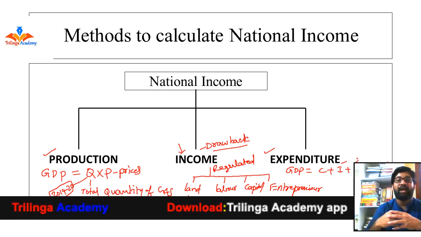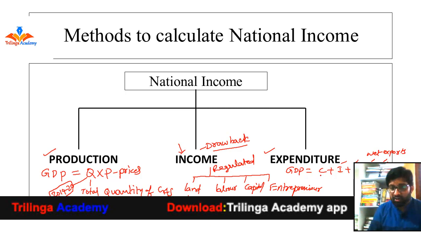Every year the government enacts a budget. That budget is spent as government expenditure in the economy. And the last one, X is exports and M is imports, that means net exports.